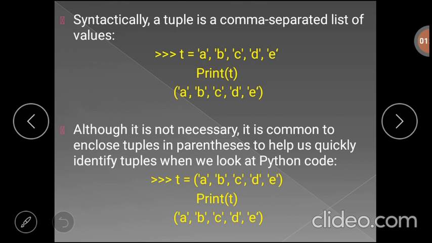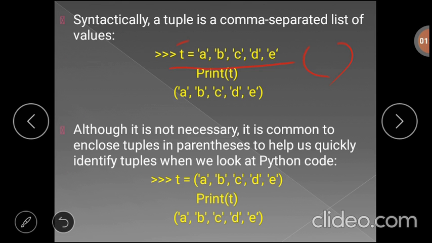A tuple can be created in Python as a comma-separated list of items, which may or may not be enclosed within parentheses. We have one example here: t, the tuple name, equals a, b, c, d, e, which are the items or values of that particular tuple. Here we are creating the tuple without using parentheses.